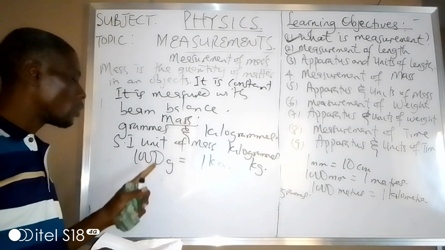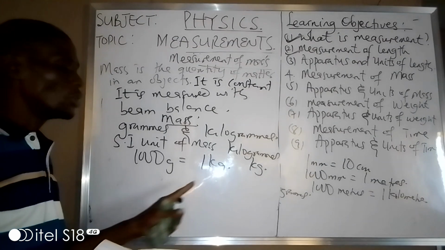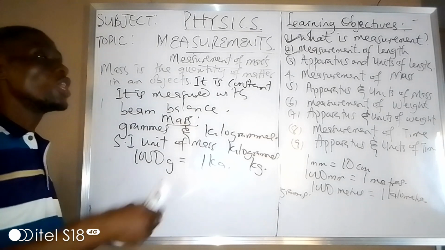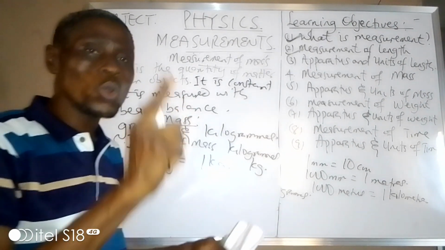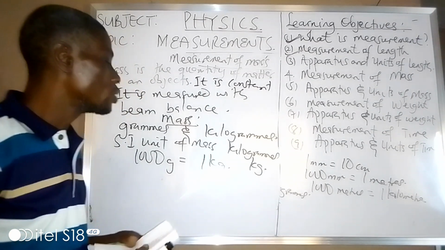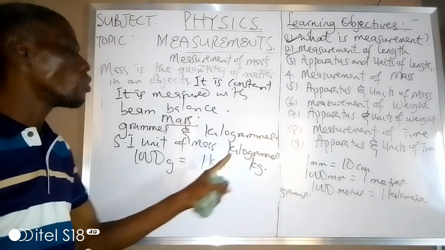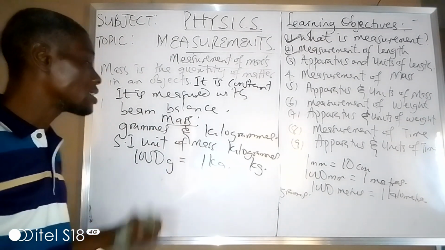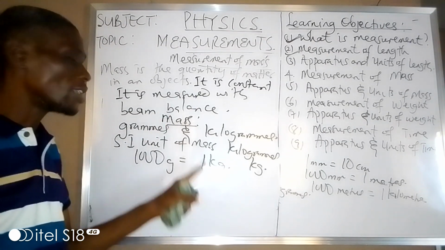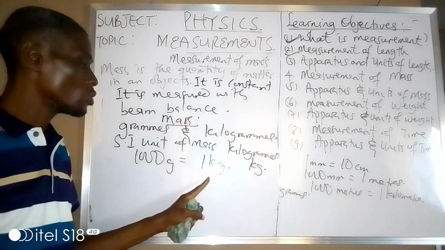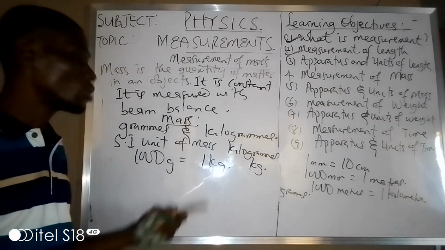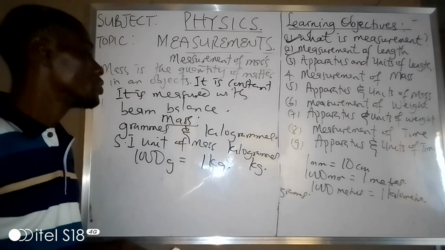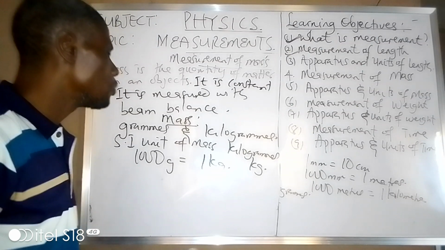But if you want to convert from gram to kilogram, you divide by 1,000, because a whole lot of 1,000 gram is inside 1 kilogram. So the SI unit of mass is in what? Kilogram. If they give you your mass in gram, convert it to kilogram. Simply divide your given mass by 1,000 to give you kilogram.